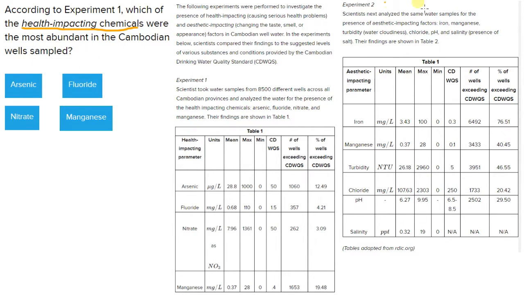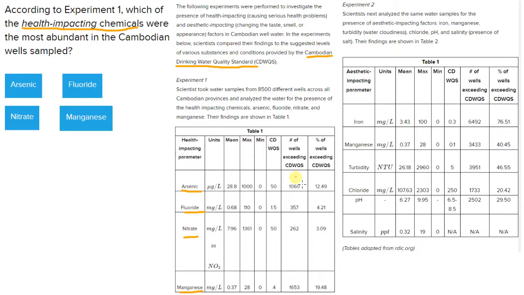So if you read the question, the passage, you can see that they're measuring different concentrations of arsenic, fluoride, nitrate, and manganese in these different wells in Cambodia. And they took some data on the percentage of the wells that were exceeding the CDWQS, or the Cambodian Drinking Water Quality Standard. If you ever are unsure of an acronym, look up in the passage; it should be there.